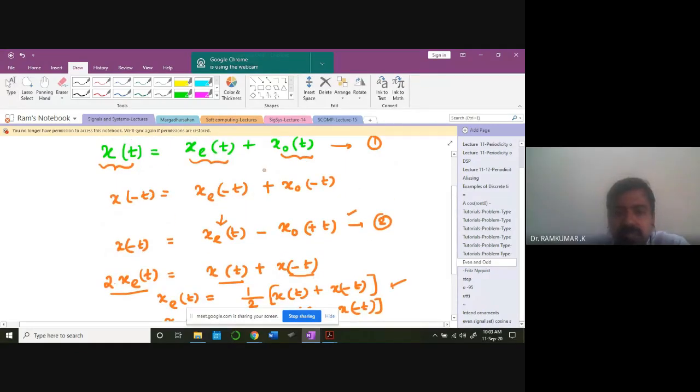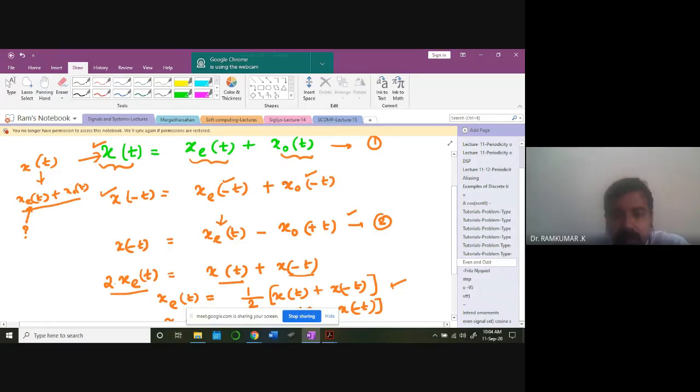So this is x of t, my original signal. What I'm trying to do is represent this signal with xe of t plus xo of t. Is it clear? Now, in order to compute this xe of t, what I am doing is taking x of t and substituting t with minus t. What do I get here? xe of minus t, xo of minus t. Is it clear till this point?